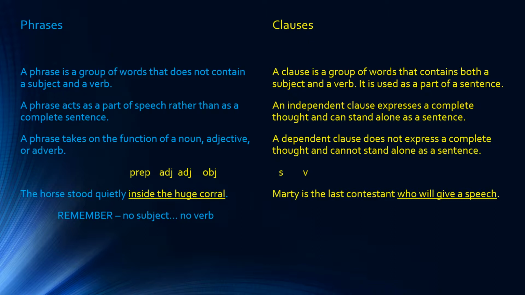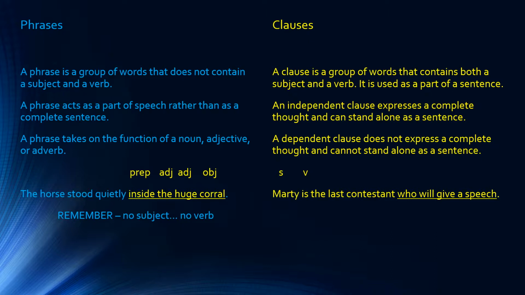It has a subject and it has a verb. Who is the subject? Will give a speech. Will give is the verb, but it will not stand alone. Who will give a speech is not a complete sentence. Now, if we form that in the form of a question, then certainly it would be a sentence. Who will give a speech? That is a perfectly good sentence.